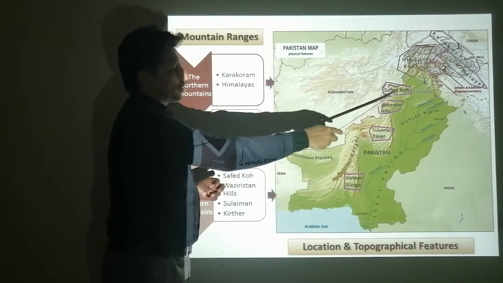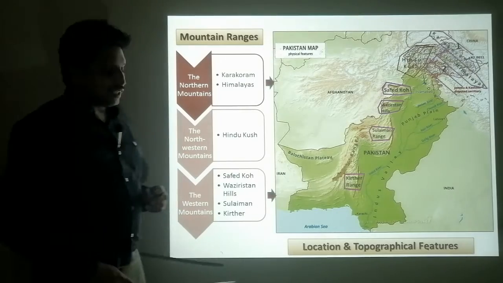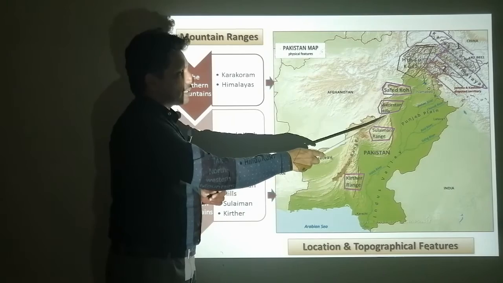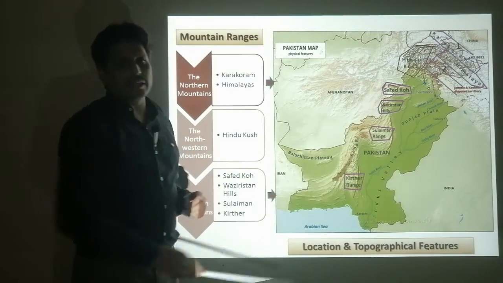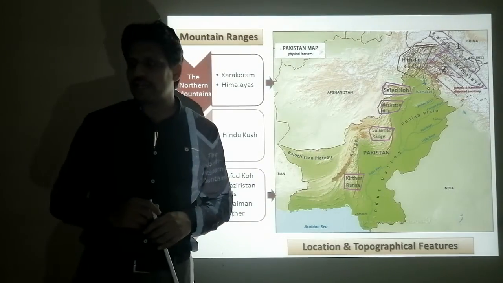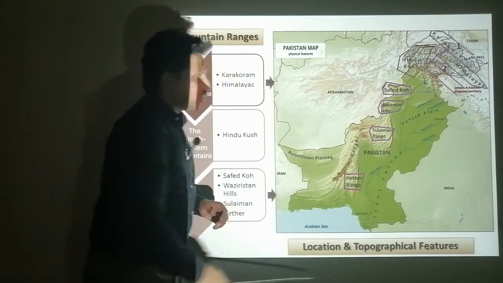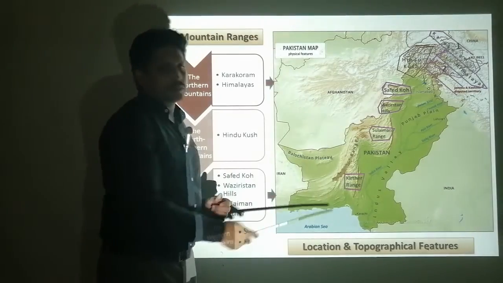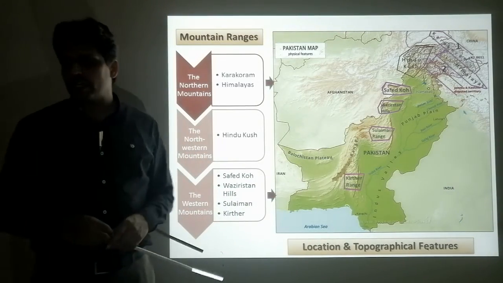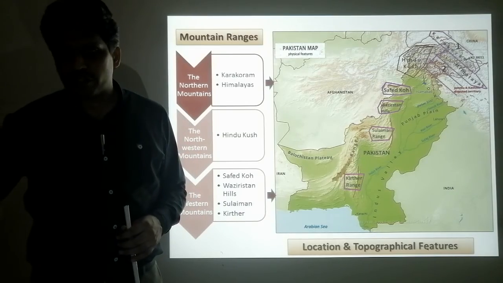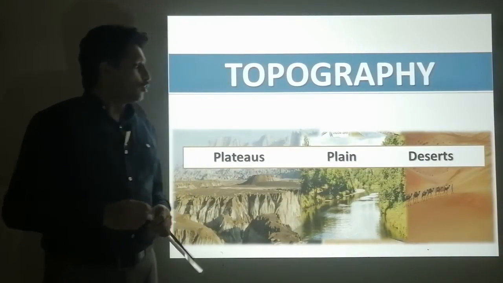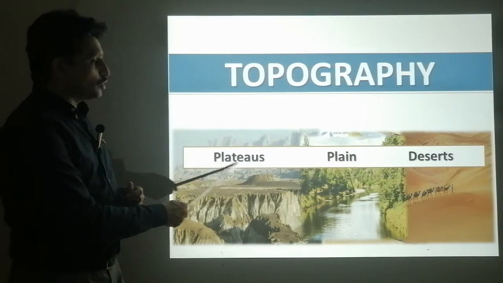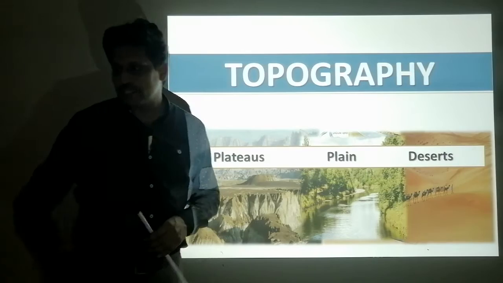In the south, you can see there are four mountain ranges called the Western Mountains, including Safed Koh, Waziristan Hills, Suleiman Range and Kirthar Range. For the rest of the topographical features, you need to know the common topographical features of all these mountains. For this you can watch the first part video, and today we will reveal the topographical features of the plateaus, plains and desert.